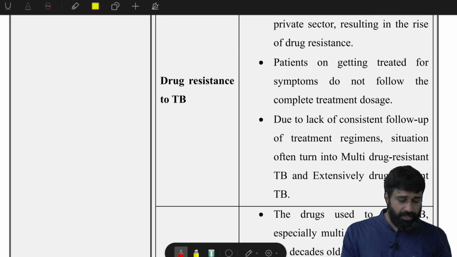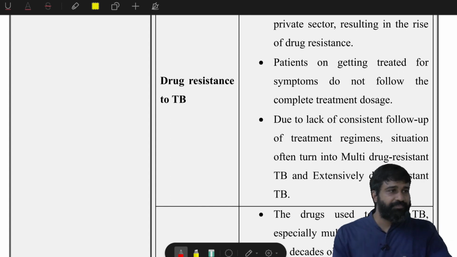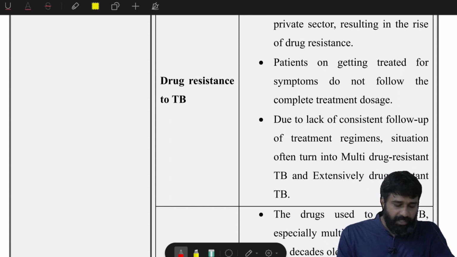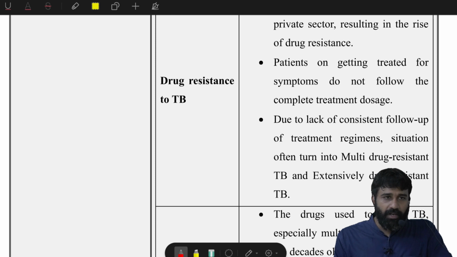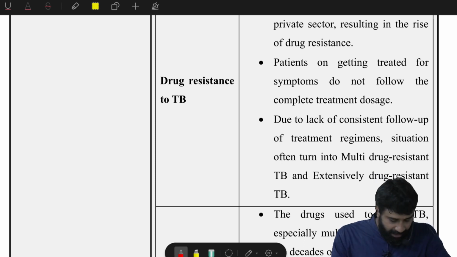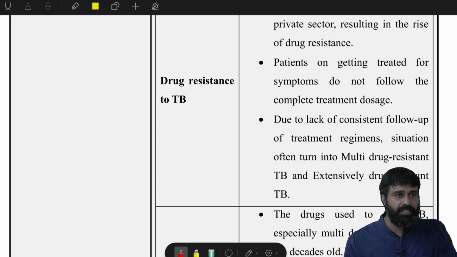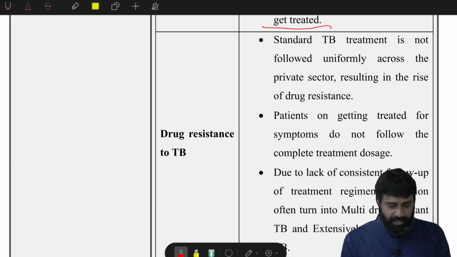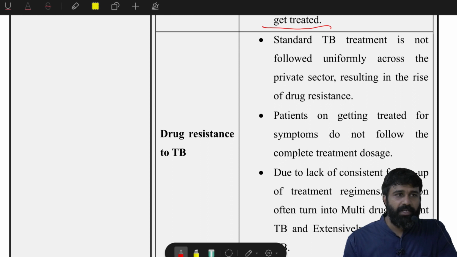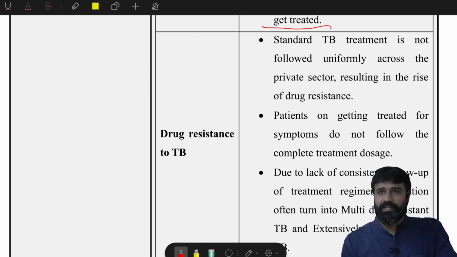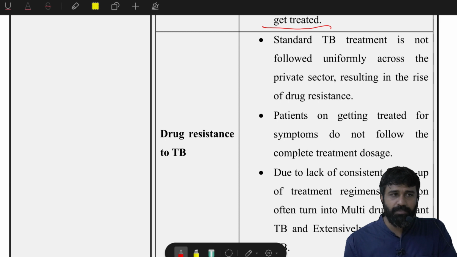So these are the issues. And drug resistance to TB. In the initial stage, even they are not reported, and also the bacteria being resistant to the usual TB medicine that has been given to these patients for the last decade is also one of the biggest issues, and multi-drug resistant TB is emerging now. And in prioritized areas of policy making, the government has been focusing on these antibacterial issues.